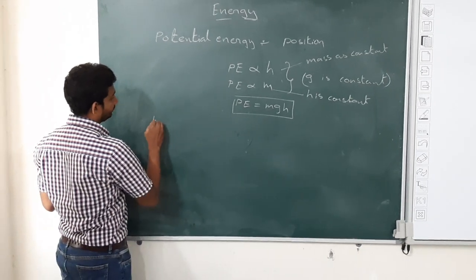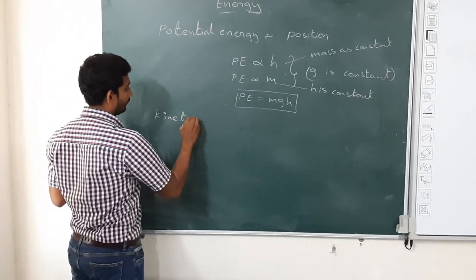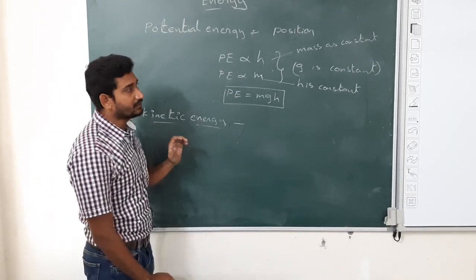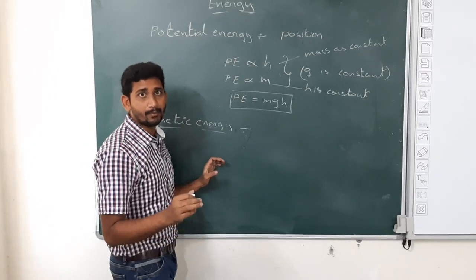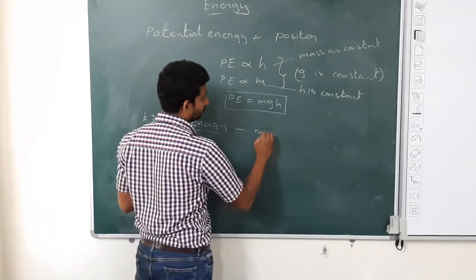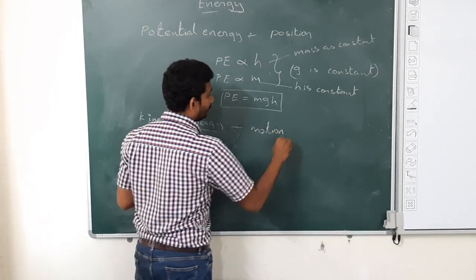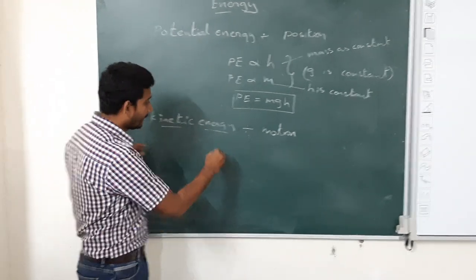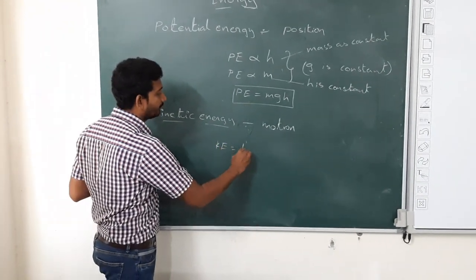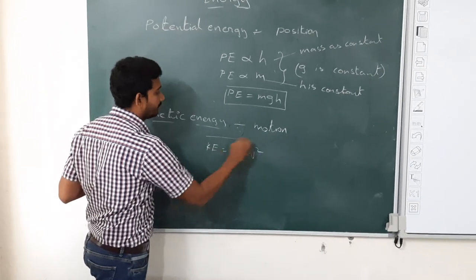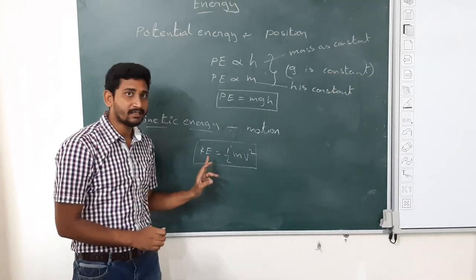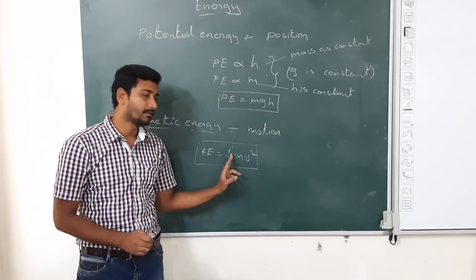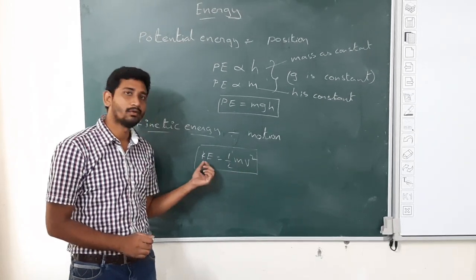Now kinetic energy. Kinetic energy is the energy possessed by a body by virtue of its motion. And kinetic energy KE is equal to half mv squared. That means kinetic energy depends upon mass and the square of the velocity. Half of the mass into the square of the velocity will give you kinetic energy.